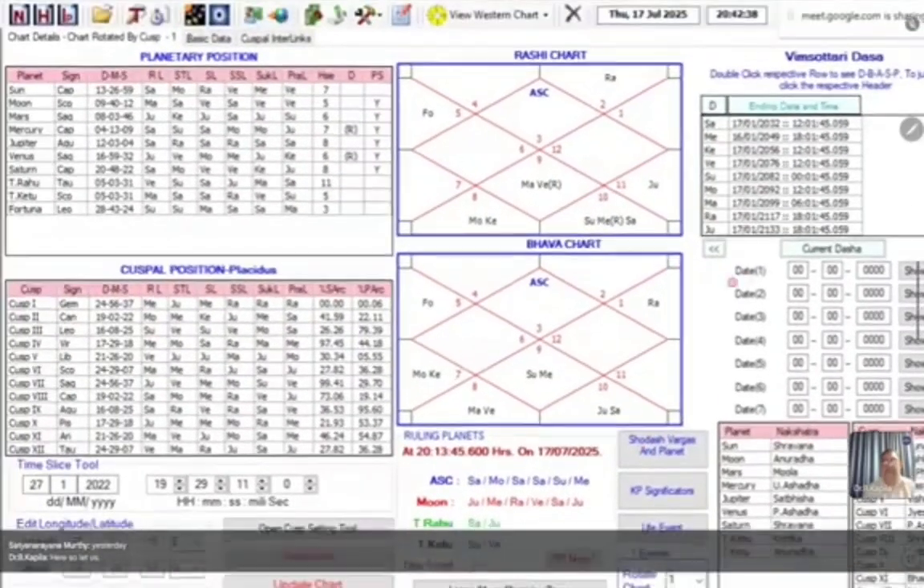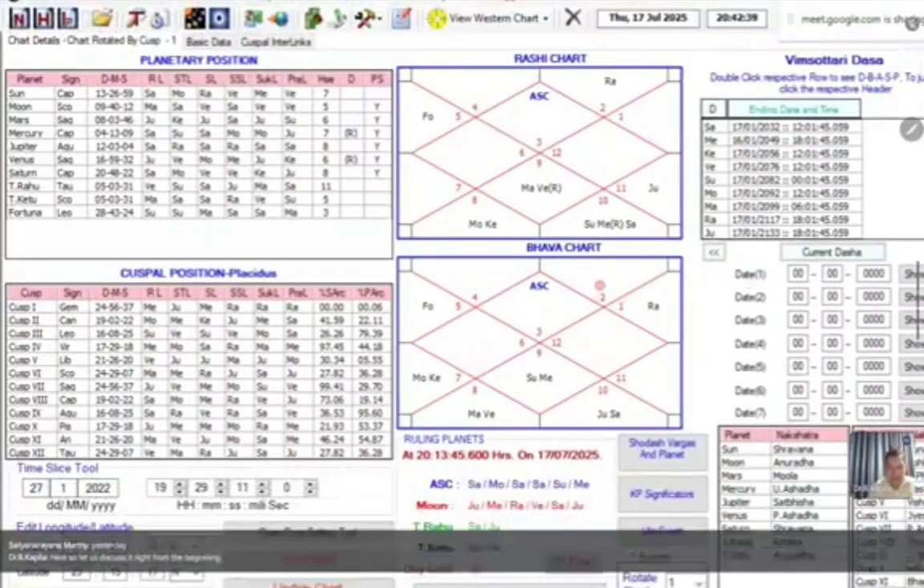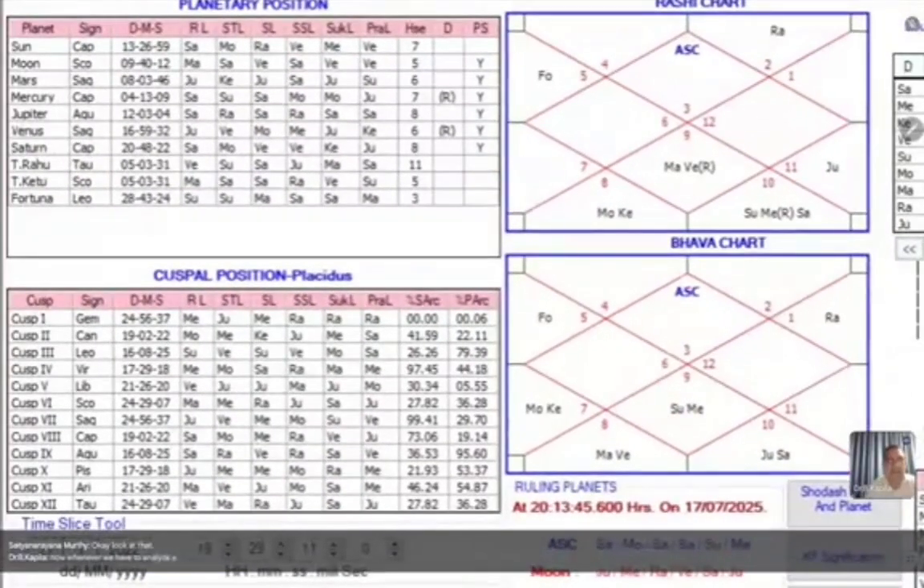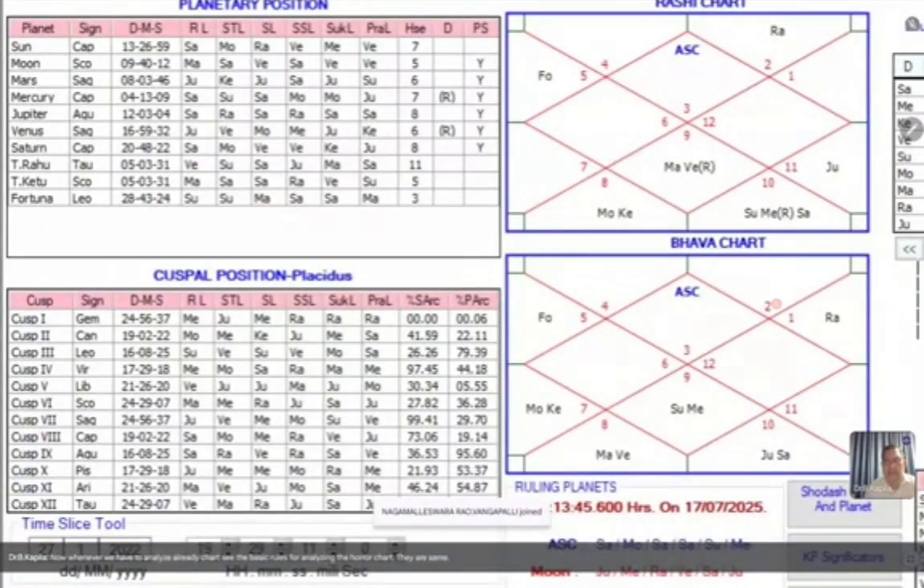So let us discuss it right from the beginning. Okay, sir. Now, whenever we have to analyze a Horary chart, the basic rules for analyzing the Horary chart are the same as what we apply to the natal chart. No difference is there. Here, the first point is that we have to check the genuineness.